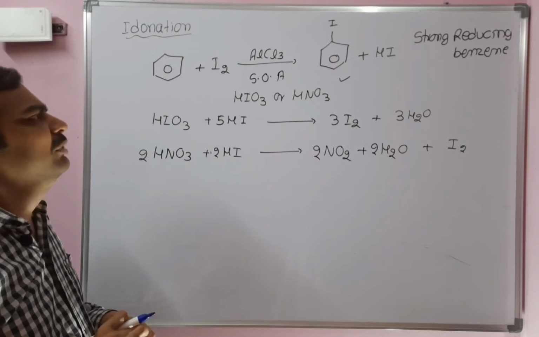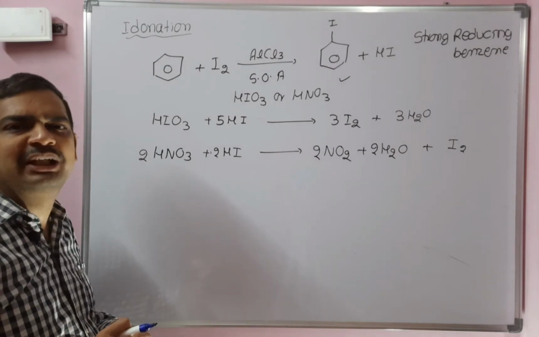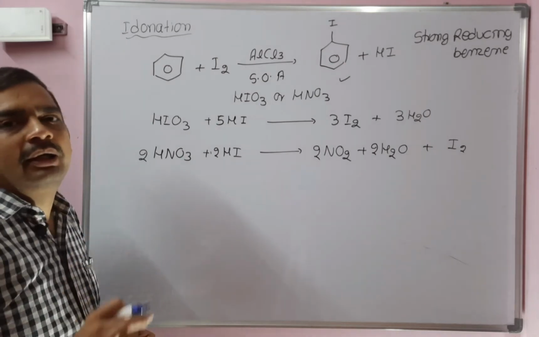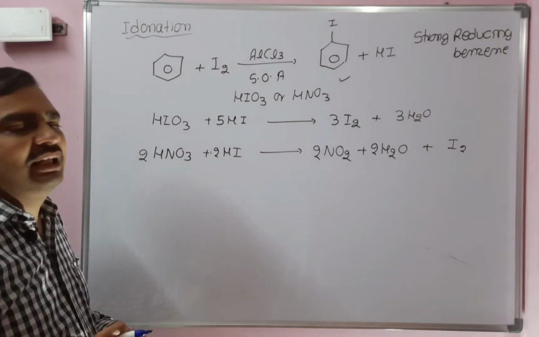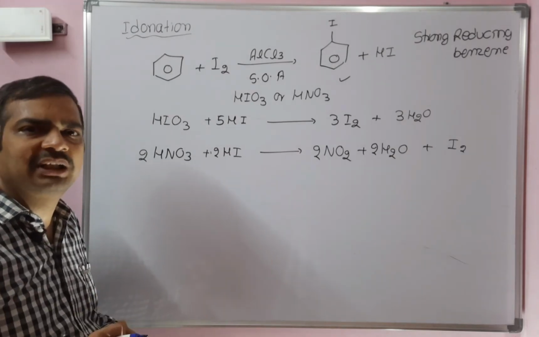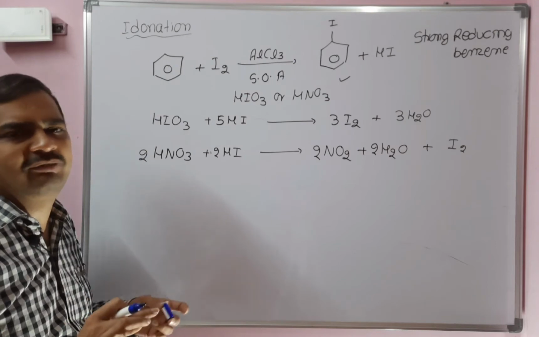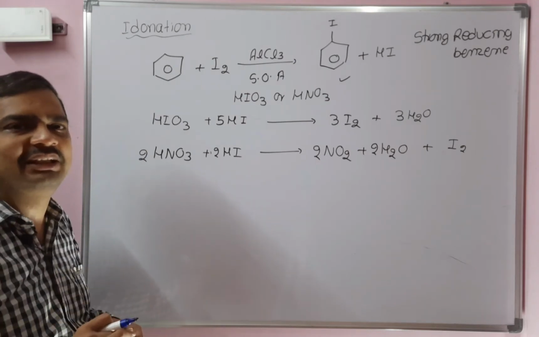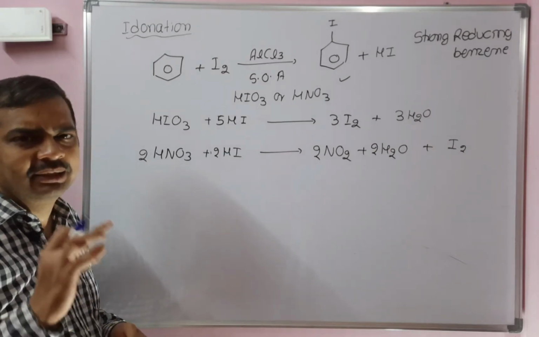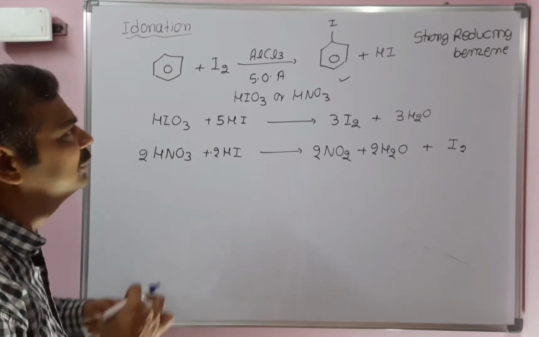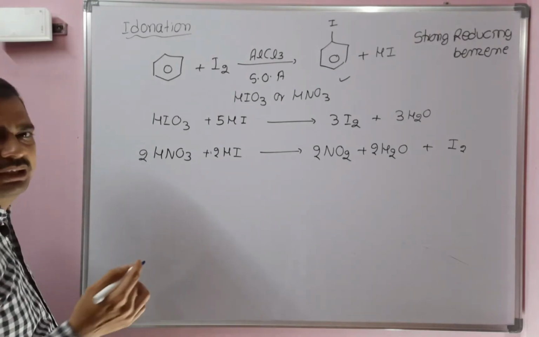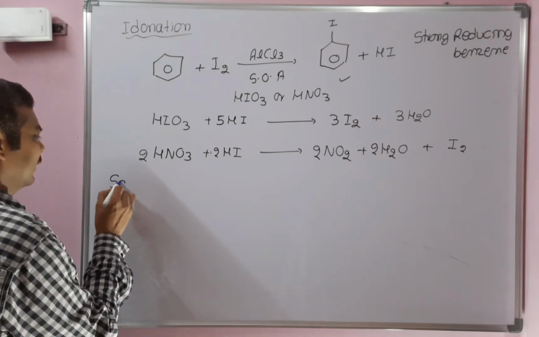So this is an electrophilic substitution reaction. It's a direct halogenation of aromatic hydrocarbons. This is a good method to prepare halogen containing compounds or aryl halides. For chlorination and bromination there is no problem, because the side products are hydrochloric acid and hydrobromic acid. Nothing will happen, no need to add any strong oxidizing agent. Whereas for iodination, we need to use strong oxidizing agents like iodic acid or nitric acid to shift the equilibrium towards the forward direction. So this is about direct halogenation. Next method is the Sandmeyer reaction.